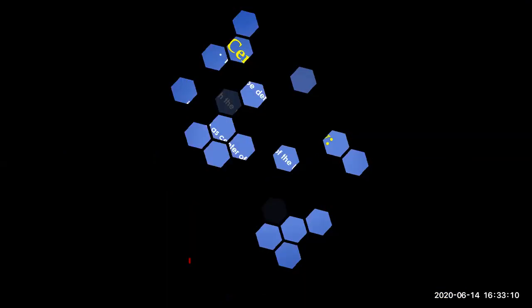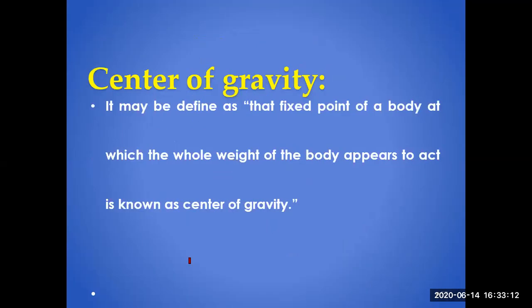Center of gravity may be defined as that fixed point of a body at which the whole weight of the body appears to be acting. We will calculate the CG of different objects with the help of some examples. So basically, CG is the point at which the whole weight of the body acts.